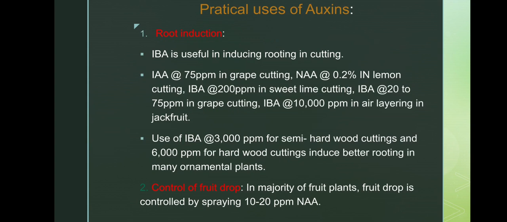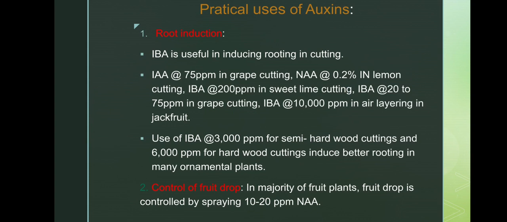Or IAA at 75 ppm is used in grape cutting. NAA at 0.2% is used in lemon cutting. IBA at 200 ppm in sweet lime cutting. IBA at 20 to 75 ppm in grape cutting.